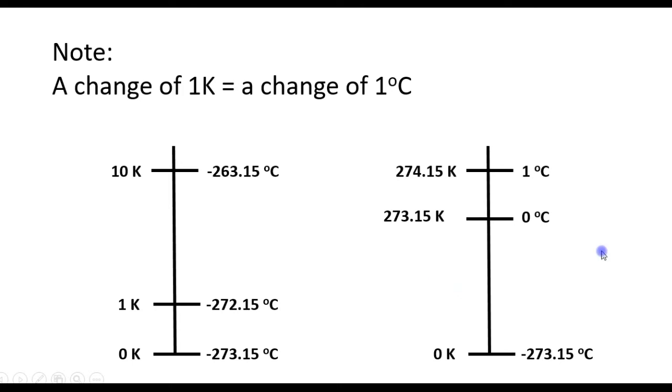Another example, 0 degrees Celsius is equivalent to 273.15 Kelvin. So a change in 1 degree Celsius will be equivalent to a change in 1 Kelvin. So 1 degree Celsius is 274.15 Kelvin. Both have increased by 1 degree. So a change in 1 Kelvin is the same as a change in 1 degree Celsius.